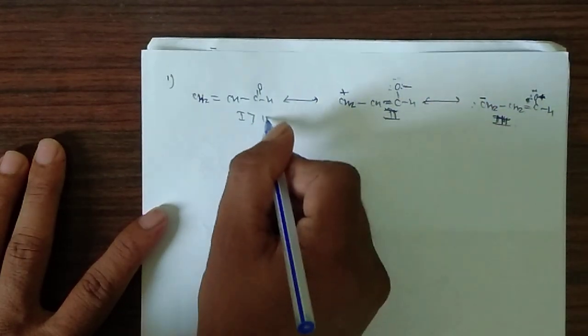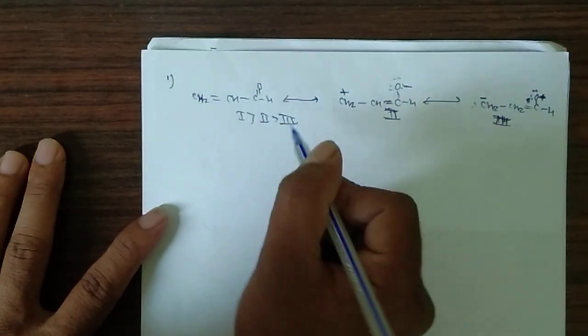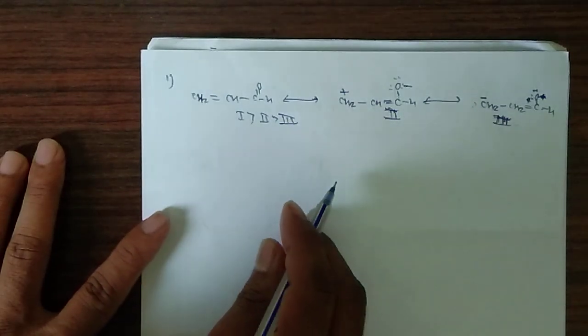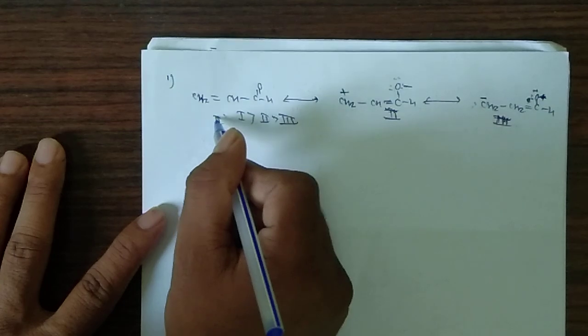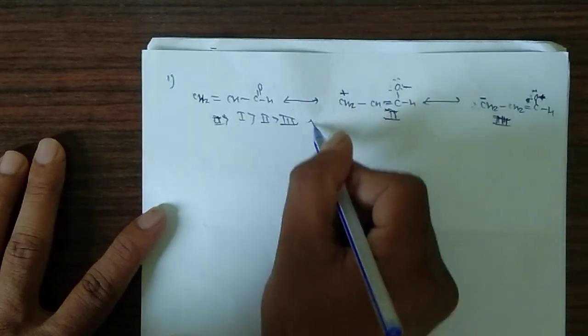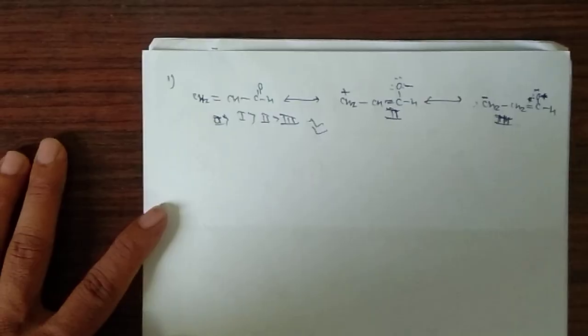Therefore the second compound is more stable than the third. Four options were given, and among these, the first option is the correct one. Now the next question.